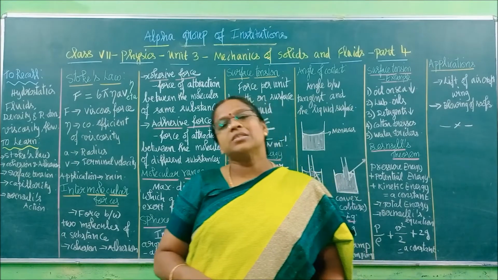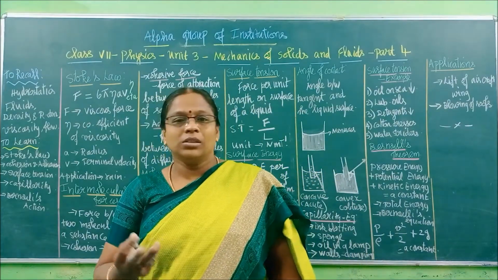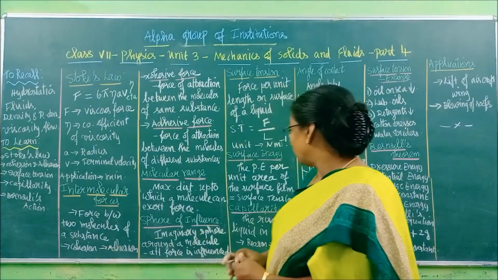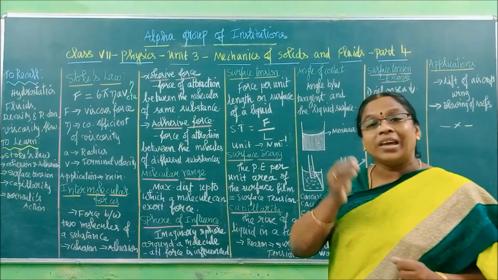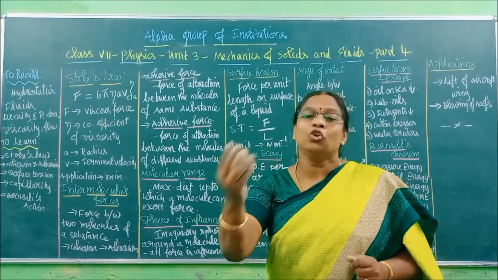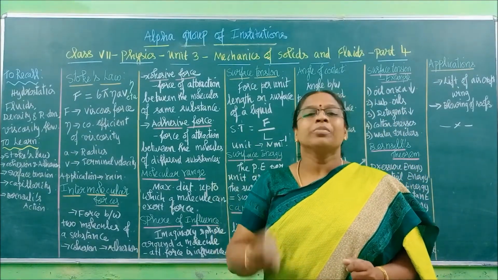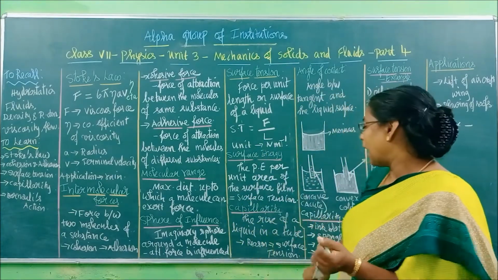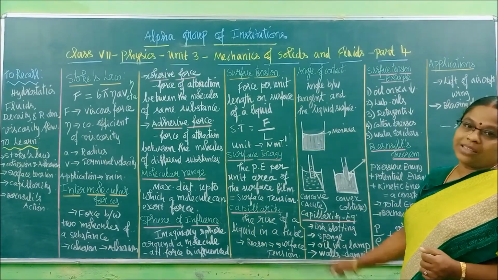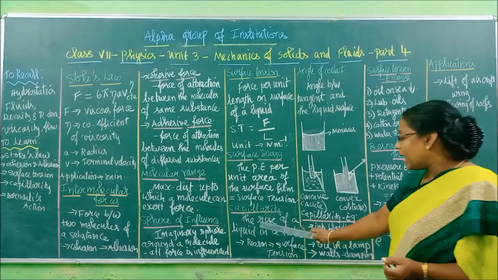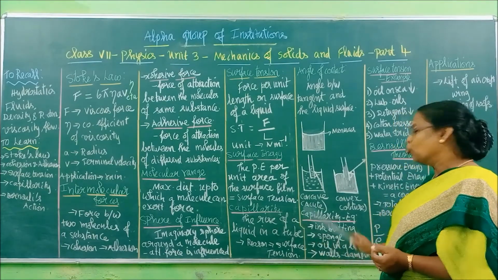This happens in the same way with the nib or the kerchief. That process of a liquid entering into one tube or any substance is called capillarity. Say the word capillarity.